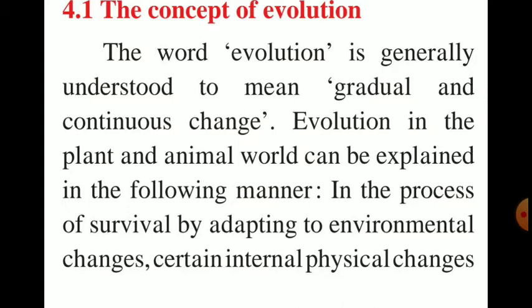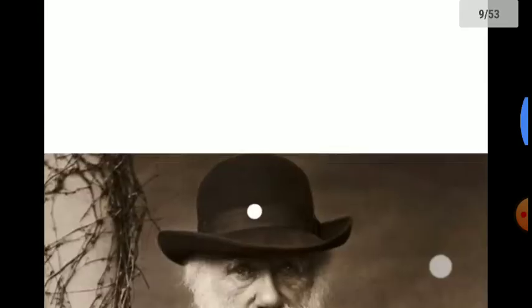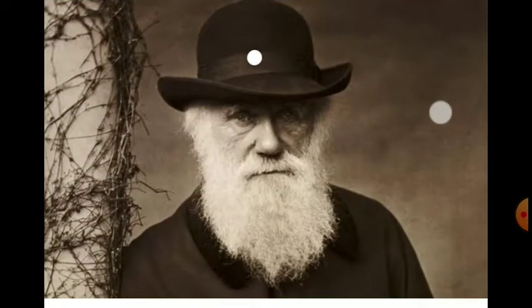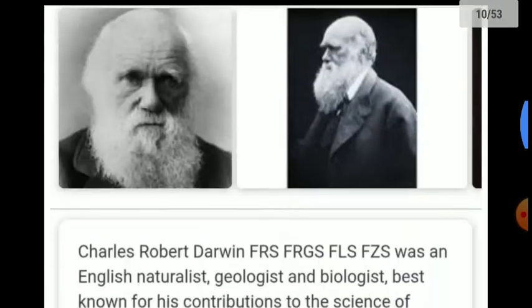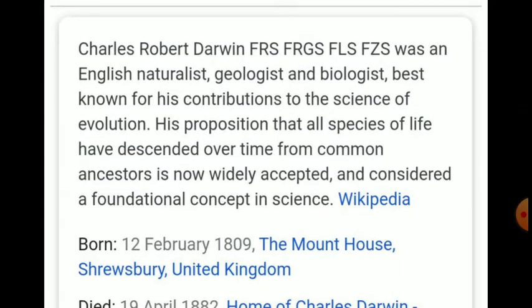Evolution in the plant and animal world can be explained in the following manner: in the process of survival by adapting to environmental changes, certain internal physical changes occur to adapt. Okay, who is he? He is one of the greatest persons who told about the theory of evolution. He is nothing but Charles Darwin, FRS, FRGS, FLS, FJS, an English naturalist, geologist, and biologist, best known for his contribution to the science of evolution. Underline this, the science of evolution.